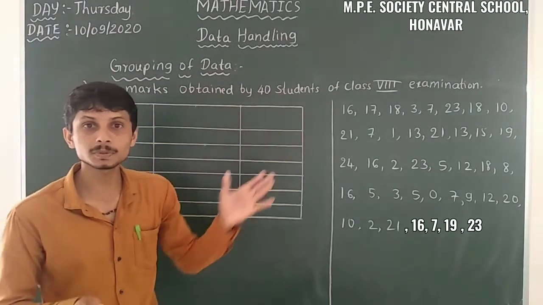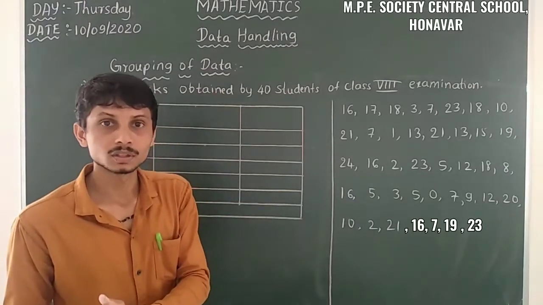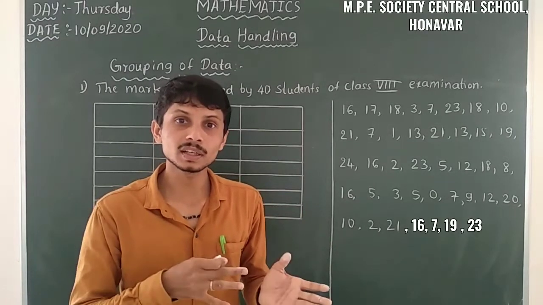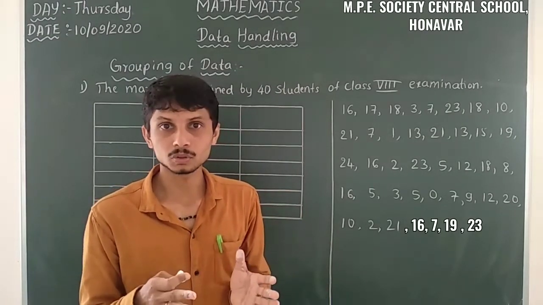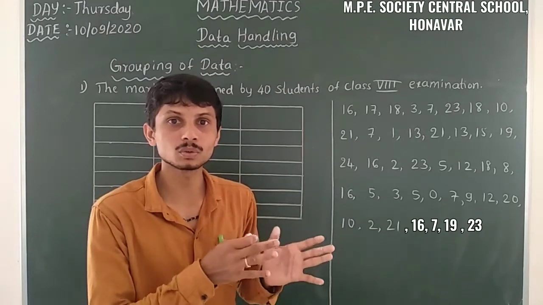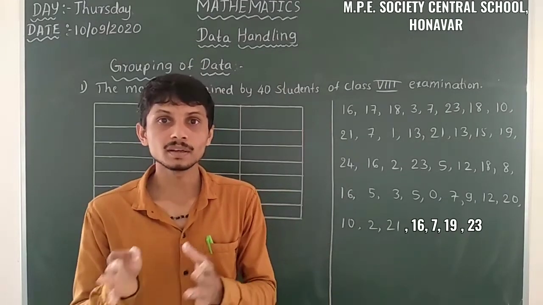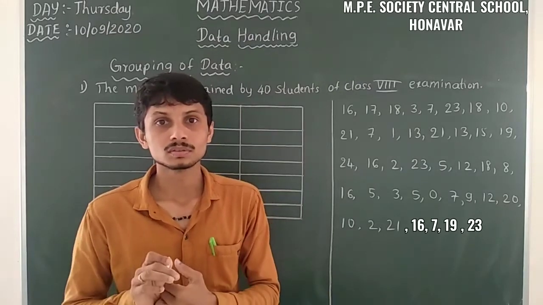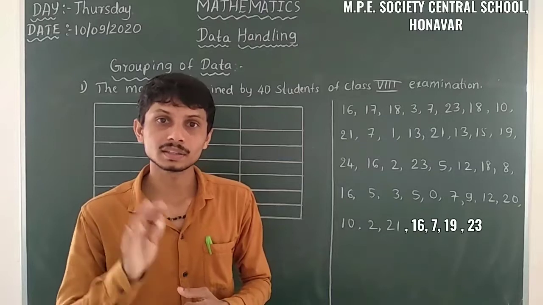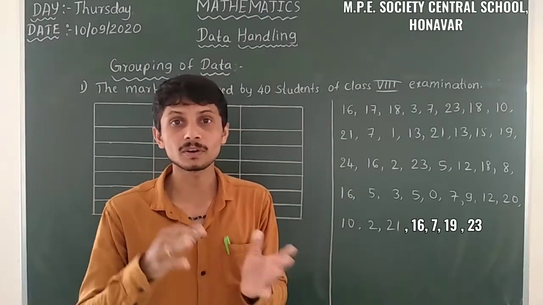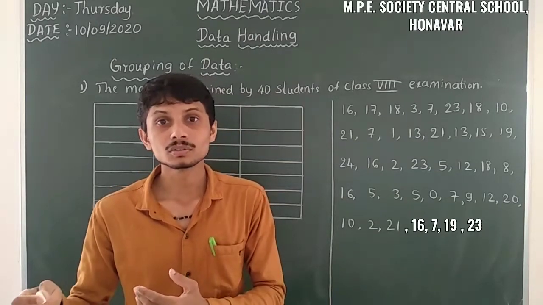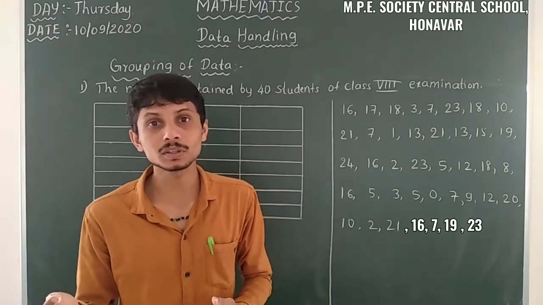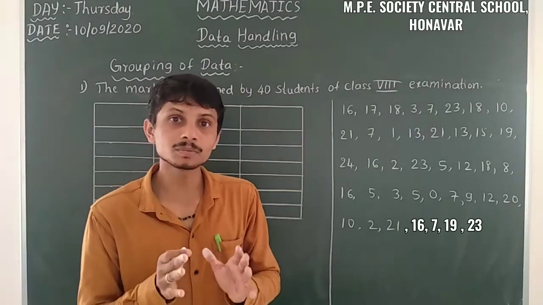For 0 to 25, we can take 5 as one group, that is 0 to 4, 5 to 9, 10 to 14, likewise. Also we can take 0 to 5, 5 to 10, 10 to 15, 15 to 20, 20 to 25. Likewise also we can take, but there are some restrictions.